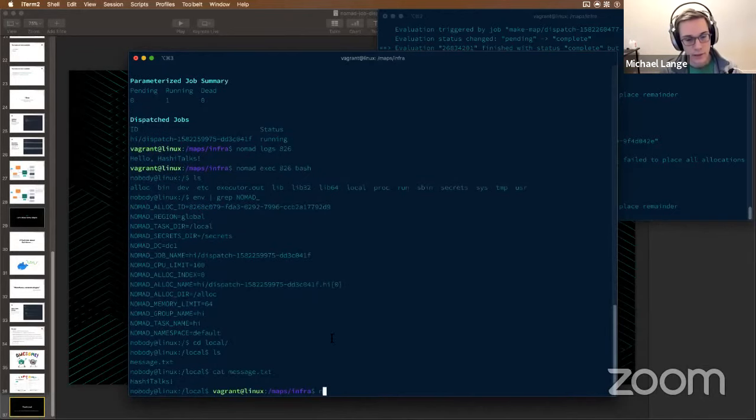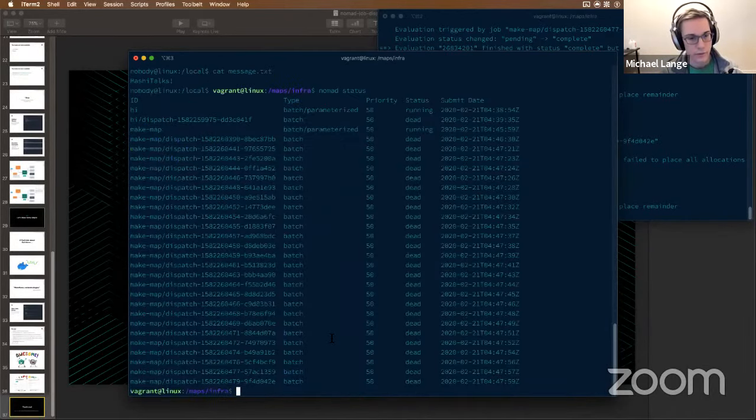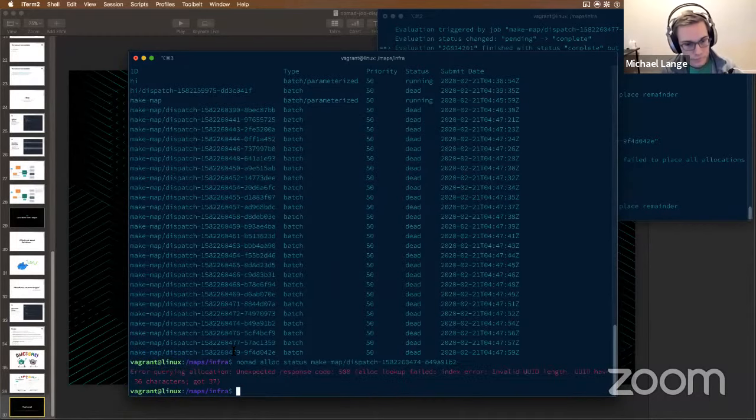If it's something else, there's a couple commands you can do. So here you can see I have a bunch of jobs at this point. They're all dead, but we'll see. So if I grab any of these and I do nomad alloc status on it, that's not what I wanted. I wanted job status.